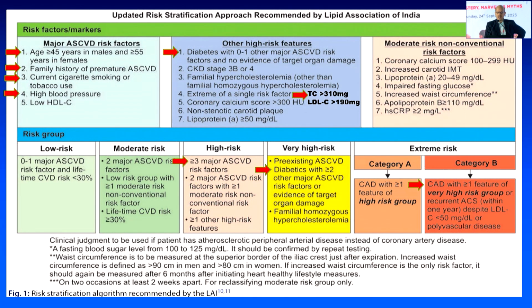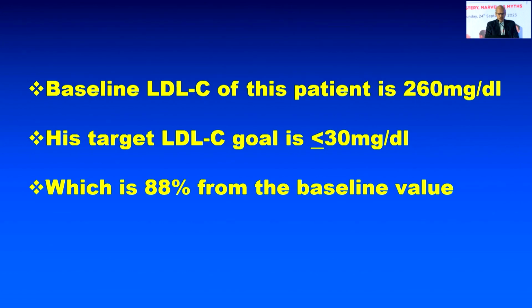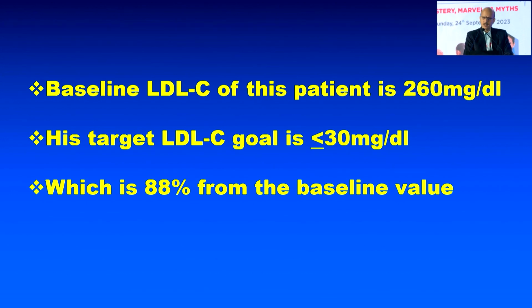So what is the LDL-c goal for this individual who has coronary artery disease and diabetes and more than 3 major ASCVD risk factors? So here is the guideline which says that for the extreme risk group B category, the LDL-c level should be less than 30 milligram per deciliter. It should be below 30. So his LDL-c now is 260. We should target around less than 30. So how are we going to do this? The baseline LDL-c is 260. The target is less than 30. In other words, we have to reduce 88% from baseline value.